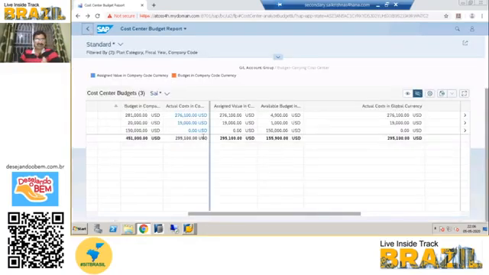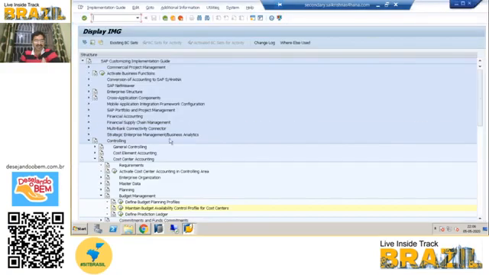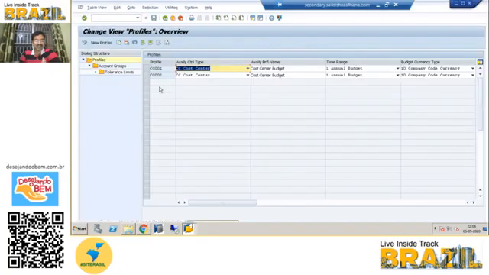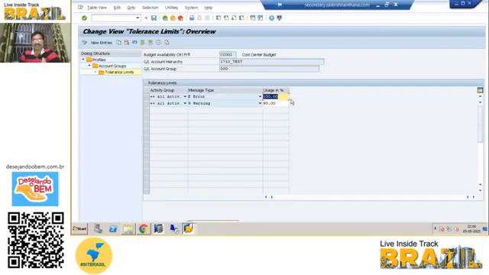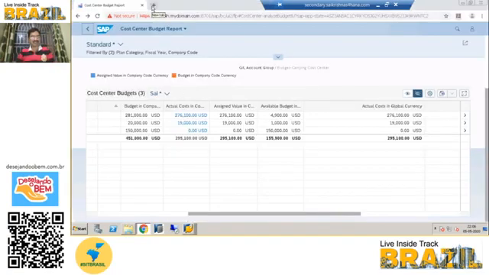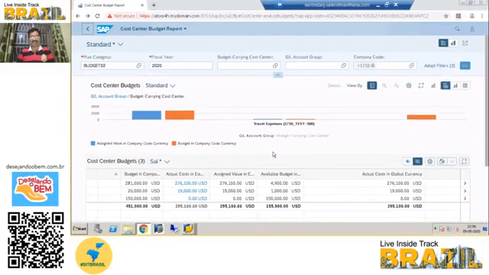So now 1,50,000 we have given as the budget. Now we will check how the warning message works, because as per the configuration we had given, 90% is the warning message, and 100% is the error message we have selected. Let's see how it is working. This is the one. If you put the cursor here, you can see.